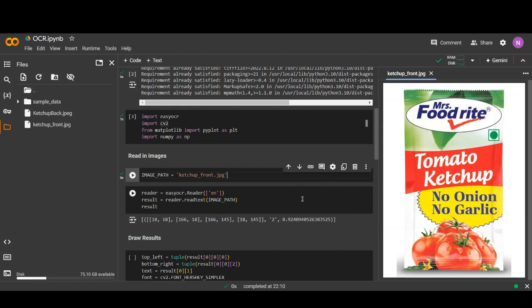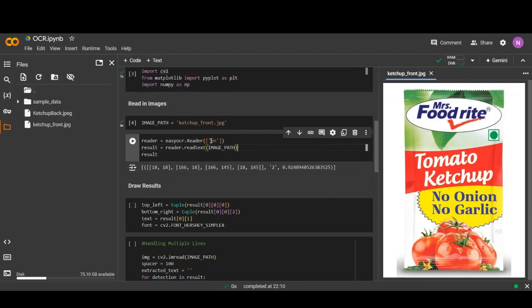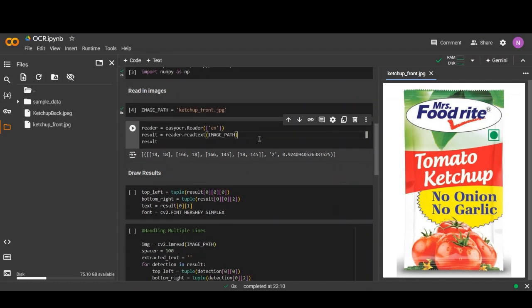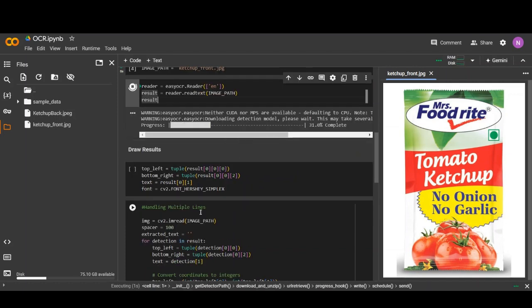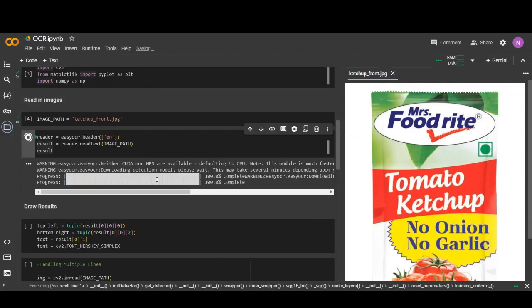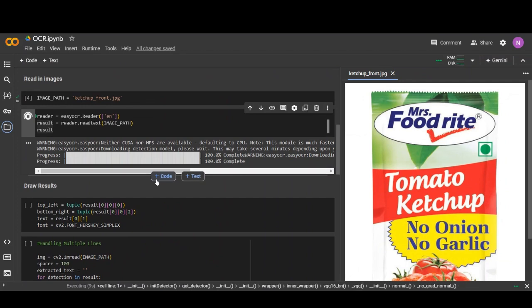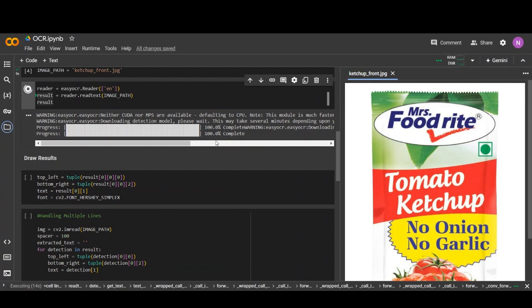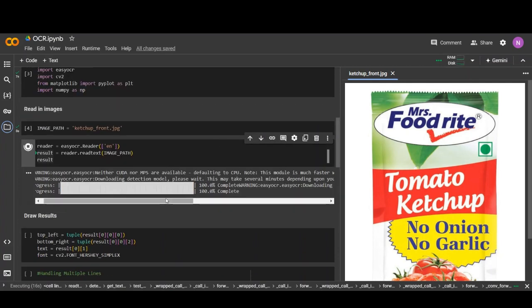EasyOCR Reader is set to English, using the English language for extraction. Here I have run the code on the GPU to increase the speed of the module.